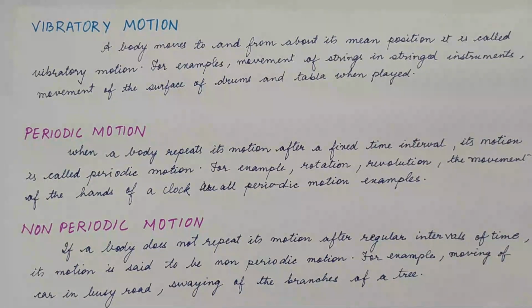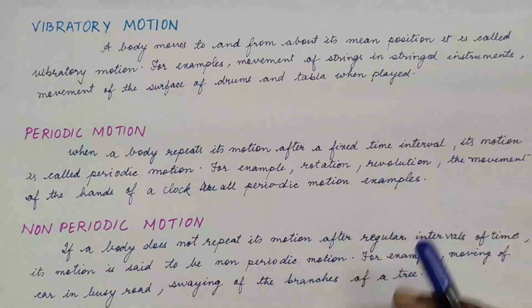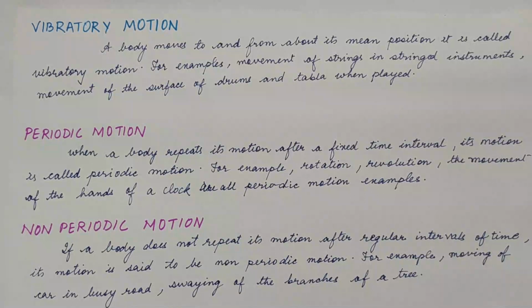Our next kind is the periodic motion. By the name itself you will understand that periodic means based on time. It is having a time interval in which it is happening. So when a body repeats its motion after a fixed time interval, then such a body is said to possess the periodic motion. Like you can say rotation, revolution, and the movement of the hands of the clock. All these are examples of the periodic motion.